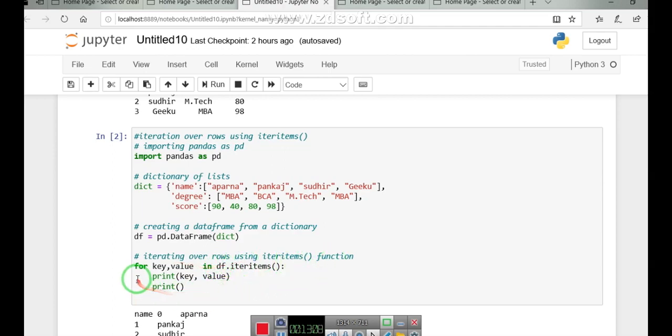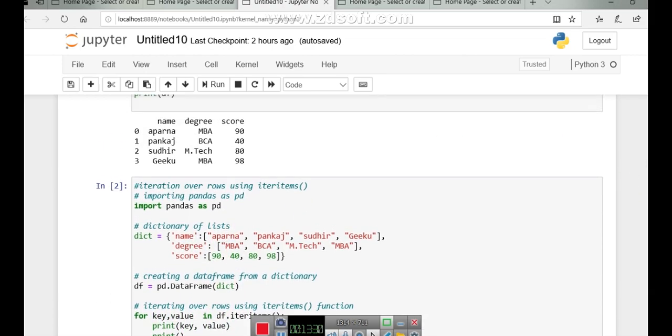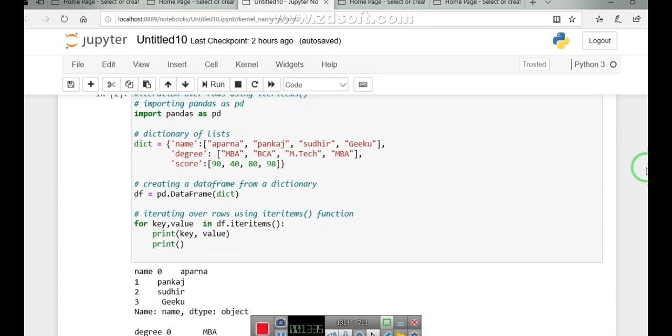In this loop, earlier we were having i and j, now it is replaced with key and value. Name is acting as a key and these are its values. Similarly, degree is a key and these are its values. So key and value in the data frame, this is the data frame that you can see here. Clear? So using key and value in the data frame, print the key and its corresponding value.